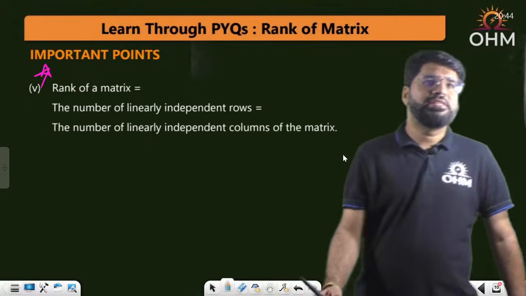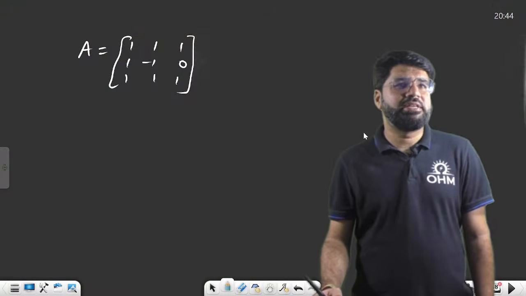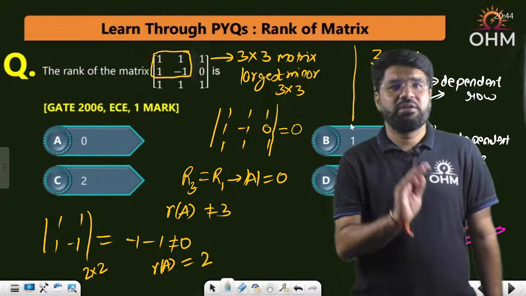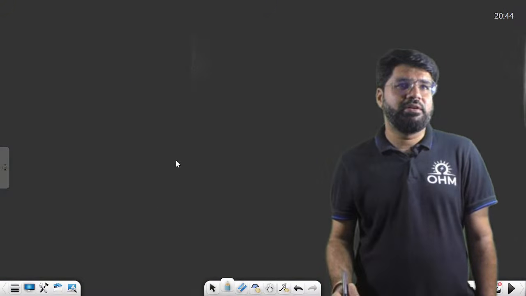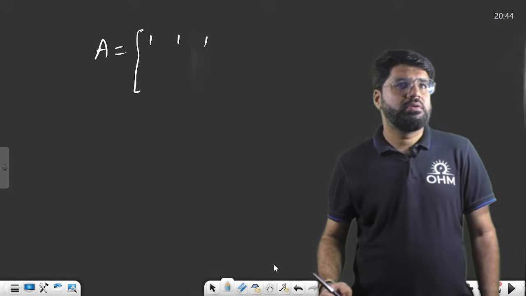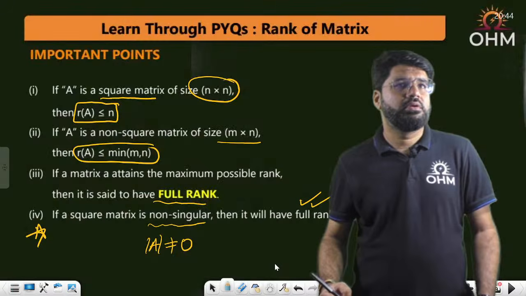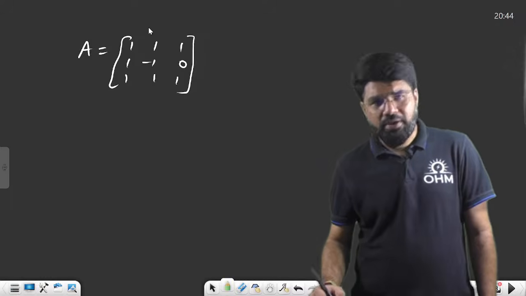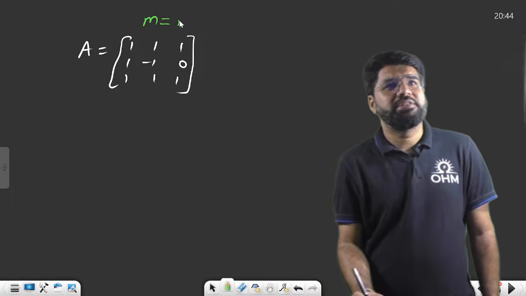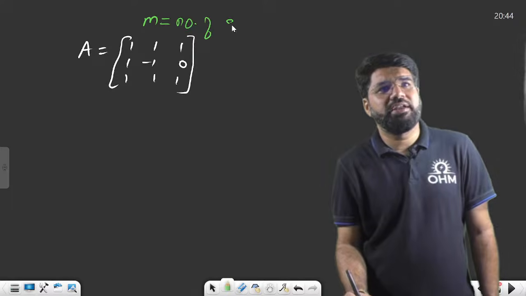Now how? Let's come up to the same example whose rank is known to us. The rank is equal to 2, by the determinant and dependency methods. Here is my matrix.